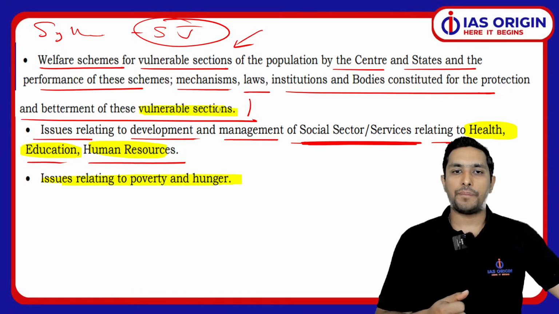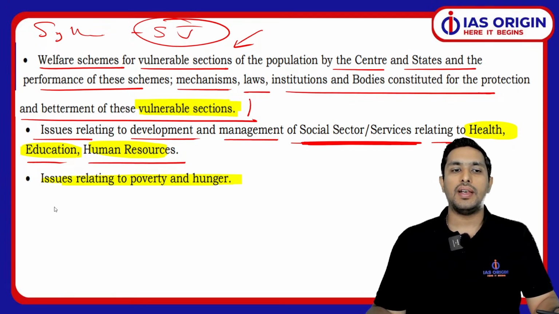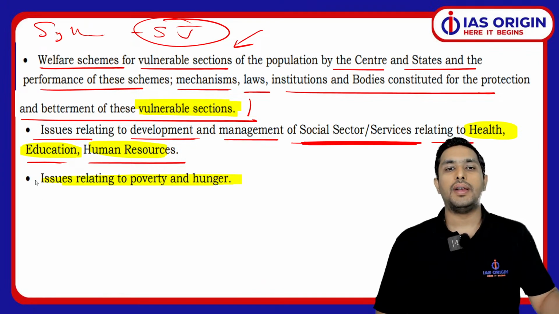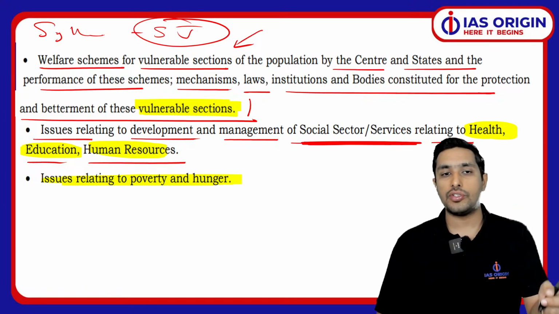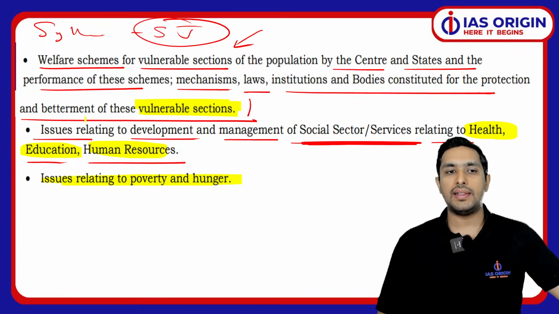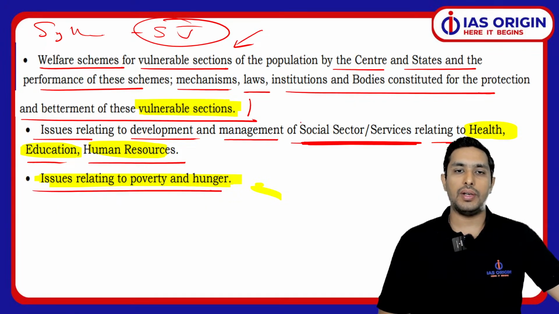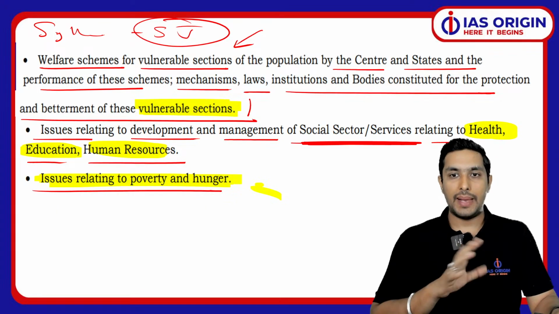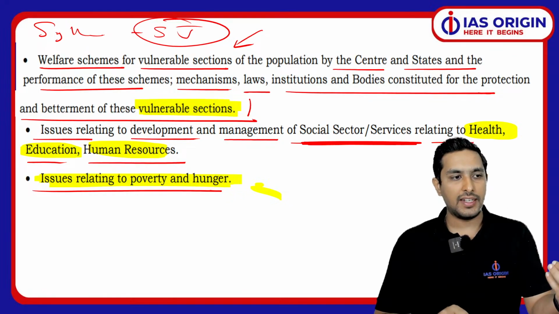So remember this thing, the key area of this portion of the GS paper 2 is that we have to be very well versed with this aspect of vulnerable sections. What are the good things done for the vulnerable sections? And you talk about health, education, human resource, poverty issues, all these aspects are certainly going to be super important for you. So we have to understand that. Clear? So I'm hopeful that this particular thing is making a lot of sense for you, because it is absolutely clear now.